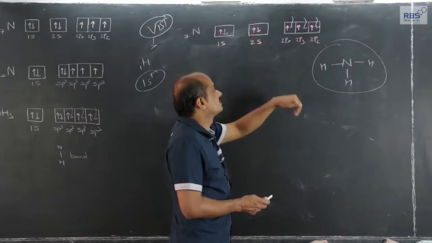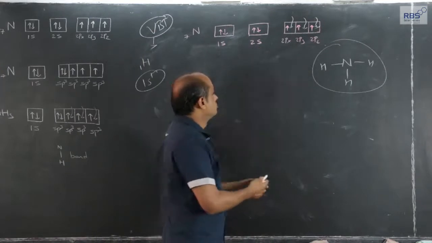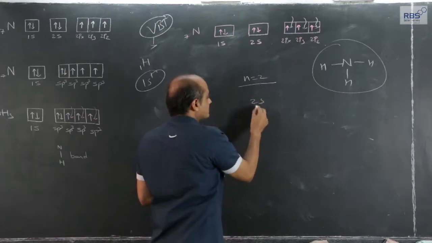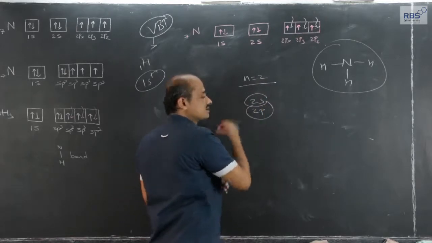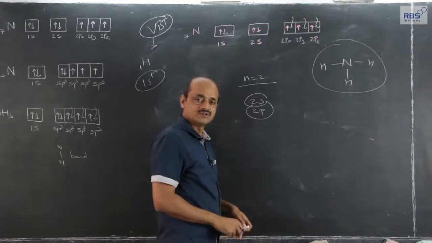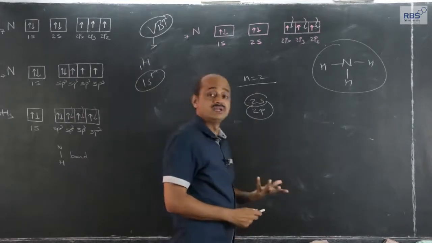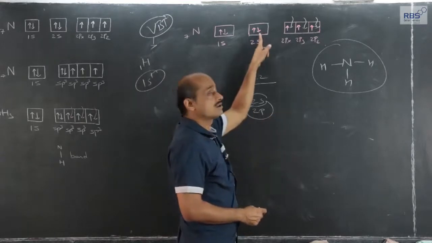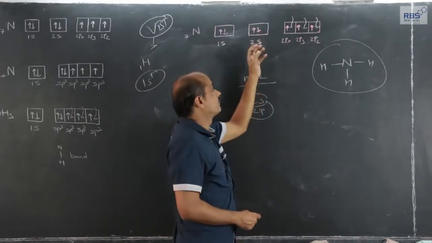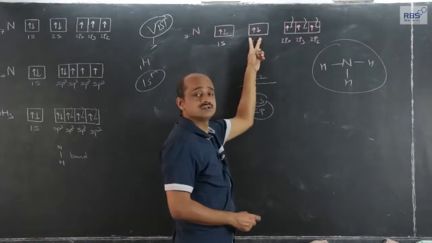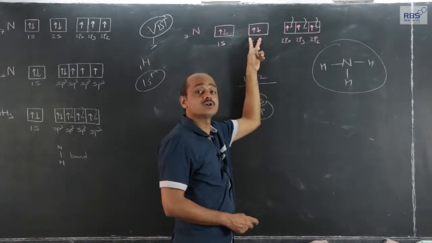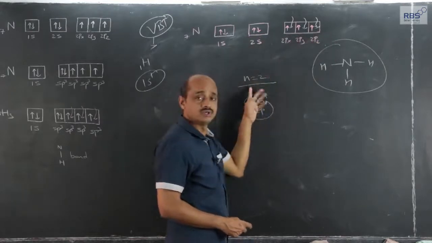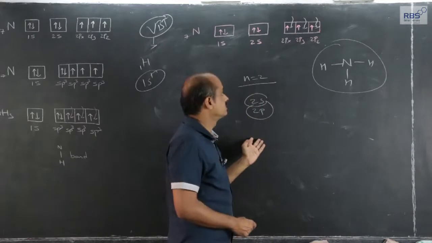But the outermost shell n equal to 2 has only 2s and 2p subshells. In that shell, no empty orbital is available to accommodate the electron of higher energy level, and therefore splitting of this electron pair is just not possible.